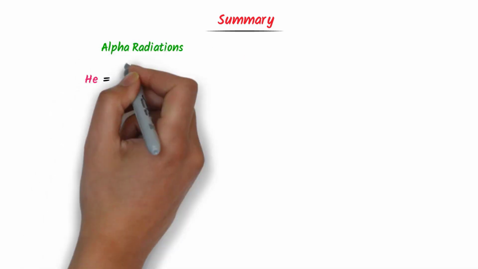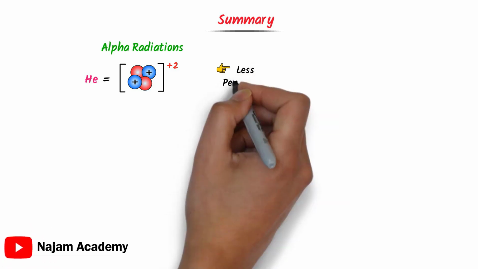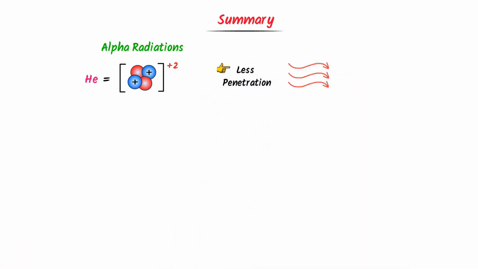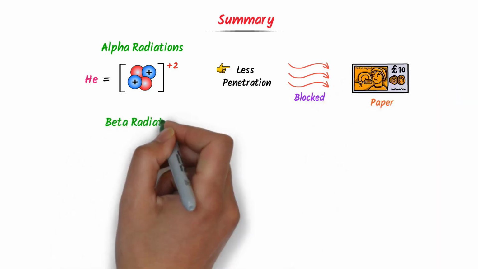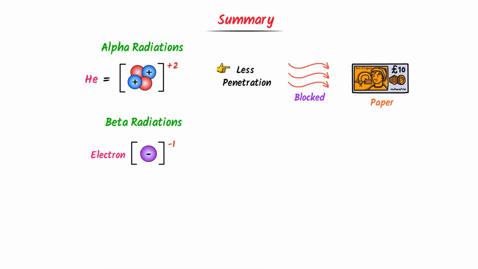To summarize this whole lecture, we learned that alpha particles are just like the nucleus of helium, which has double positive charge. It has less penetrating power and can be stopped by a paper. While beta particles are just like electrons, which have -1 charge.